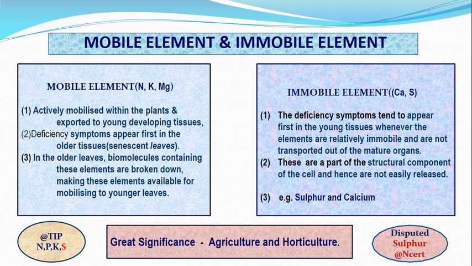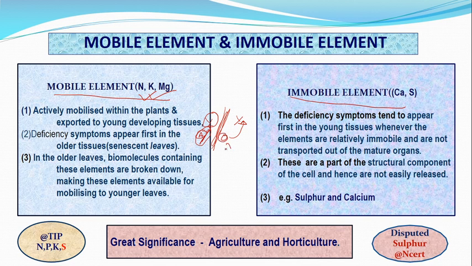And the last topic of this first lecture is mobile elements. We have mobile elements and immobile elements. What do you mean? If a plant is earlier short and later becomes larger, and an element present in the older part is not moving to the younger part, it is called immobile.